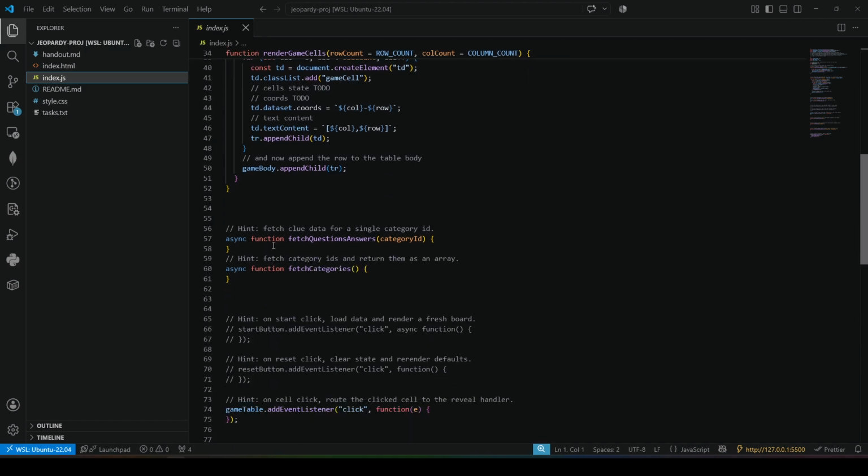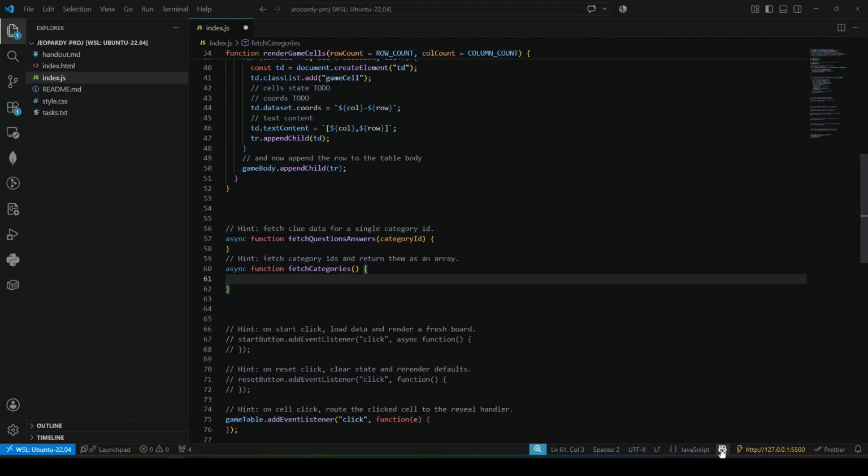Let's see what we got here. So we have an async function, fetch question and answers, and then we have fetch categories. So first we're going to need to get some categories because question answer is going to be per category, so first we're going to get all of the categories. So let's do that. Let's do a try catch.